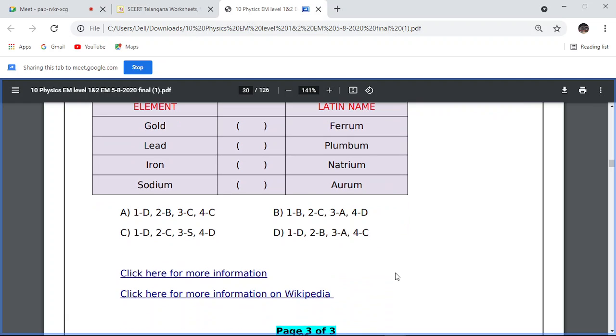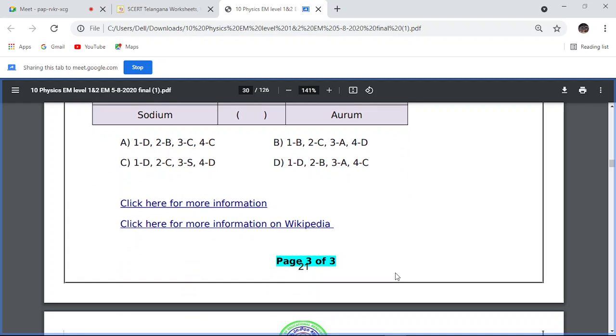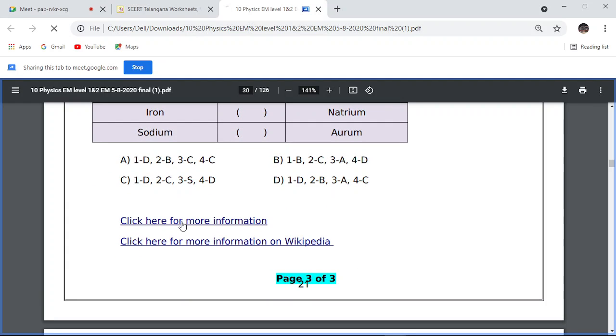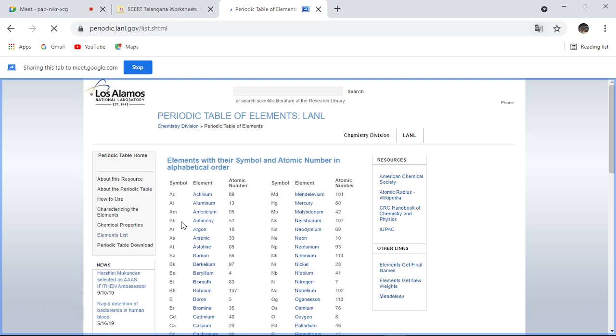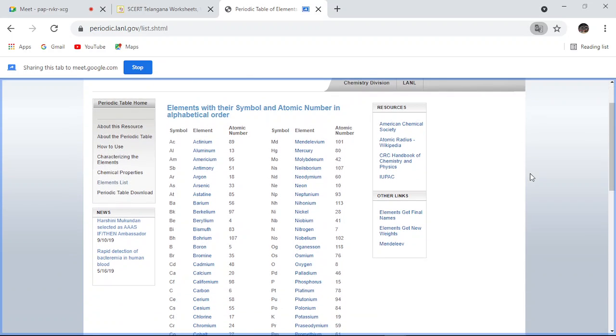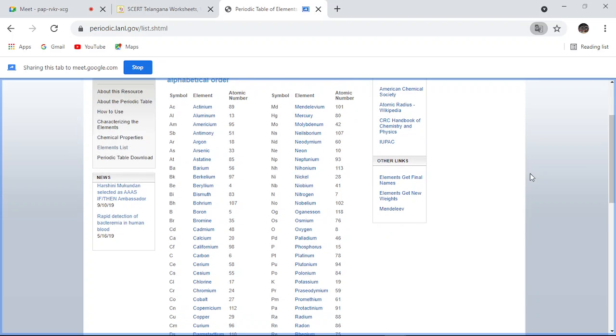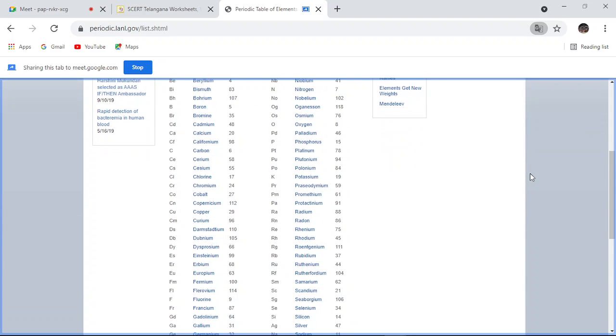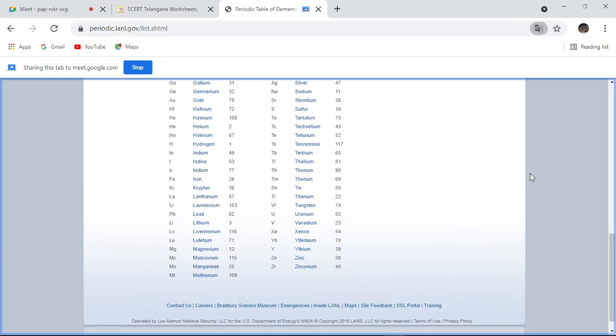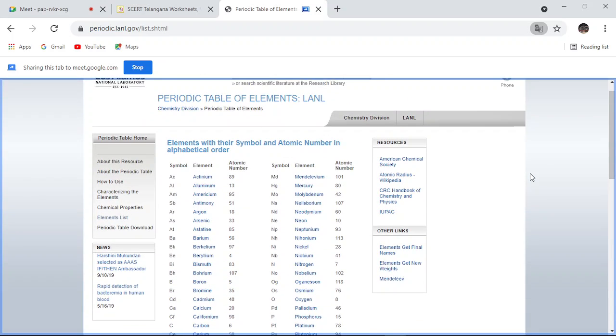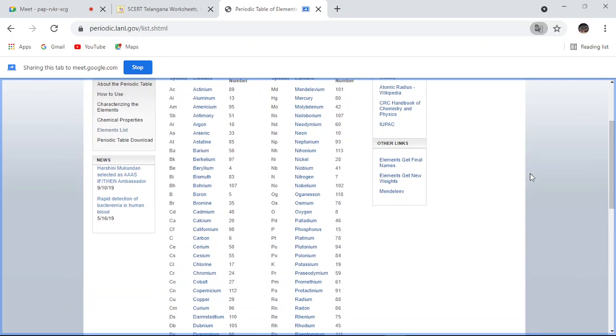If you want more information, you can click and learn some more about these elements and element names. According to the alphabetical order they have given us the names. If you want, you can take screenshots and learn. It is a very interesting topic. If you learn the atomic numbers and the symbols also, in future they are very useful for your further studies. Okay.